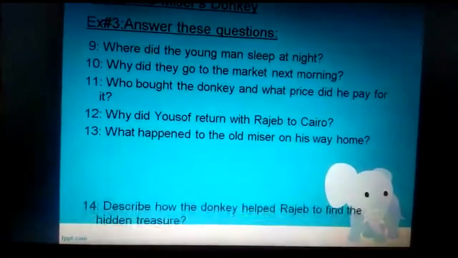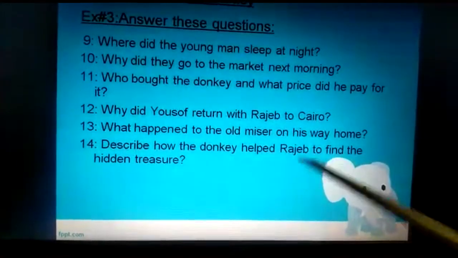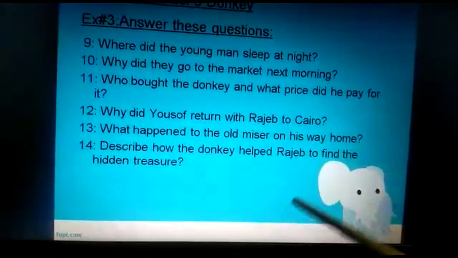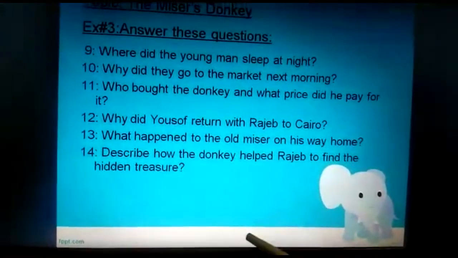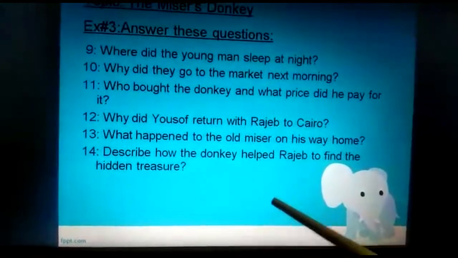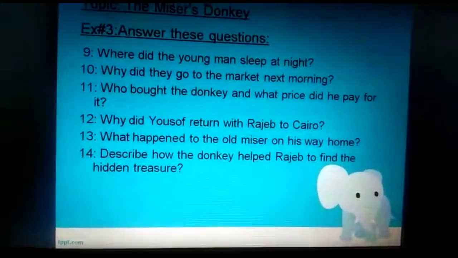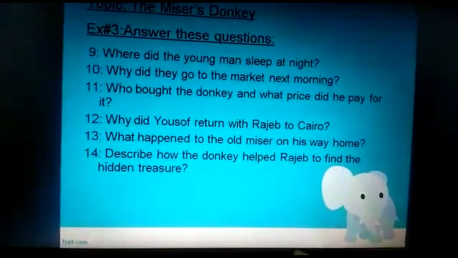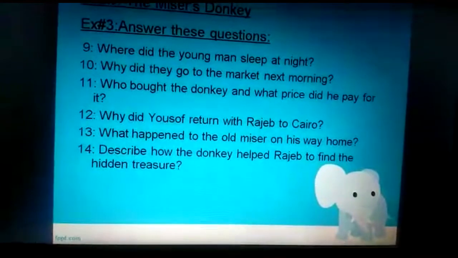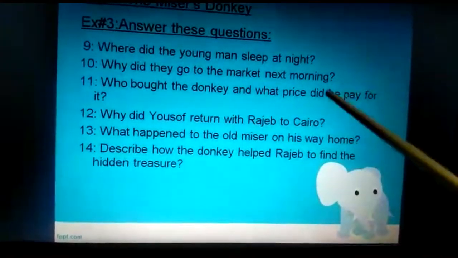Now question number 14. Describe how the donkey helped Rajiv to find hidden treasure. How did he help? The donkey was stamping again and again on the floor, and he was trying to dig a hole in the ground. Rajiv thought that I should dig the ground from where the donkey is stamping. When he dug the ground, he found treasure there. So what will be the correct answer for this question? The donkey stamped and pawed on the ground.